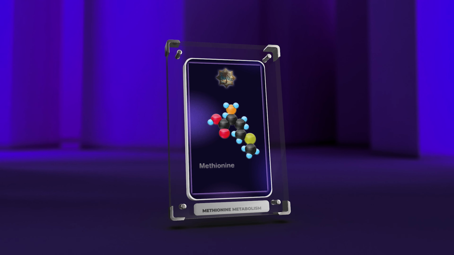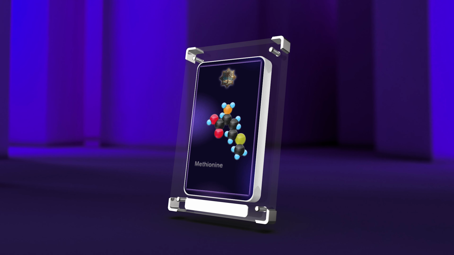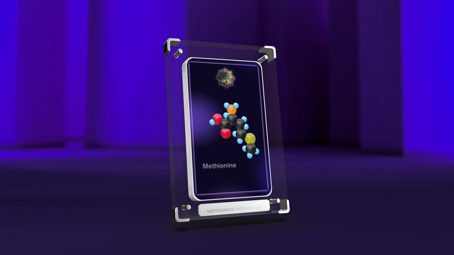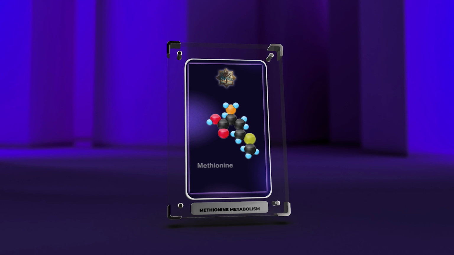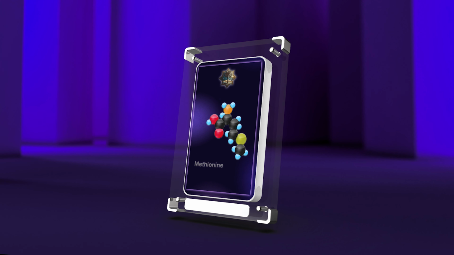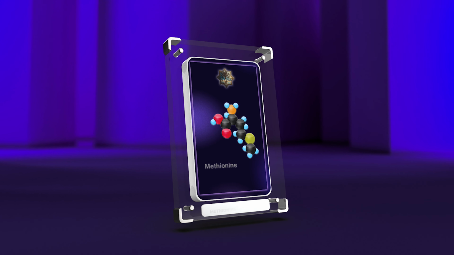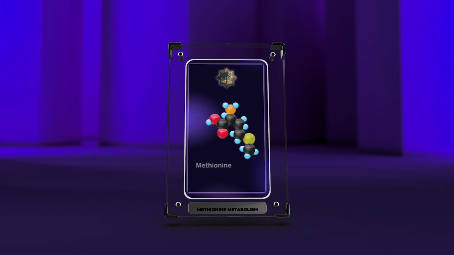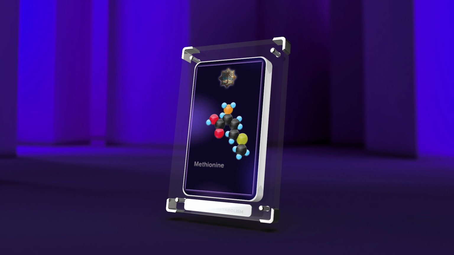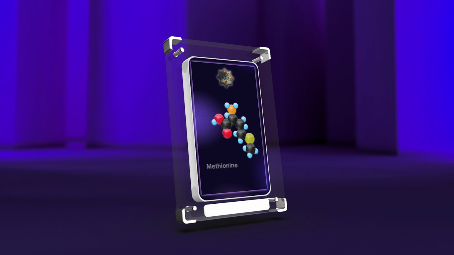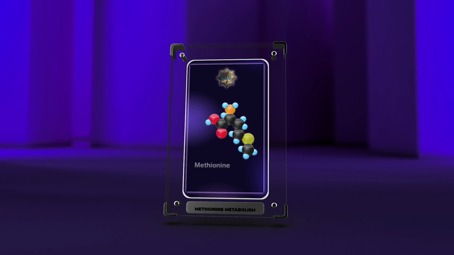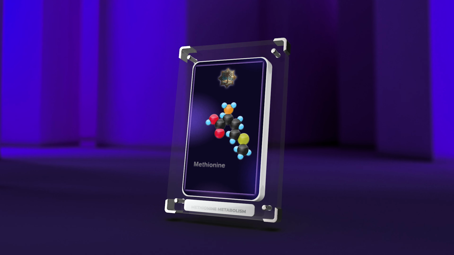In conclusion, methionine metabolism is a highly regulated and interconnected network of biochemical pathways with significant implications for cellular function and overall health. Understanding the biosynthesis, salvage, and recycling pathways of methionine, as well as the regulation of SAM and its role as a methyl donor, is essential for comprehending the complex mechanisms underlying cellular processes.